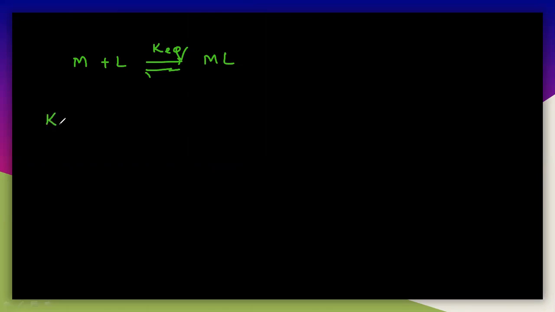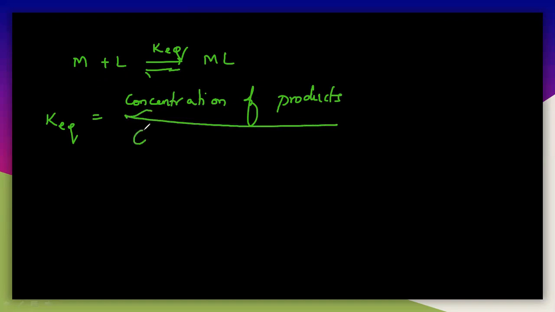Here the KEQ, the equilibrium constant, is equal to the concentration of products by the concentration of reactants.